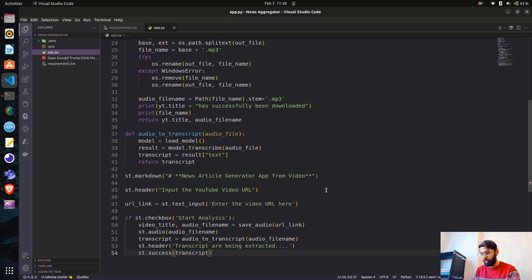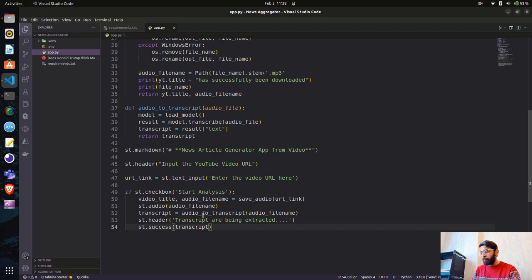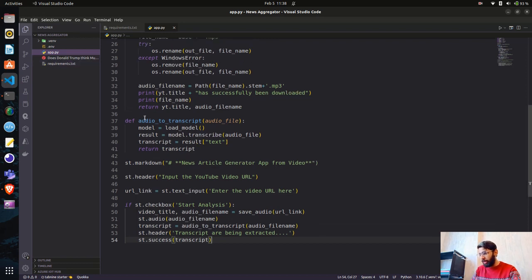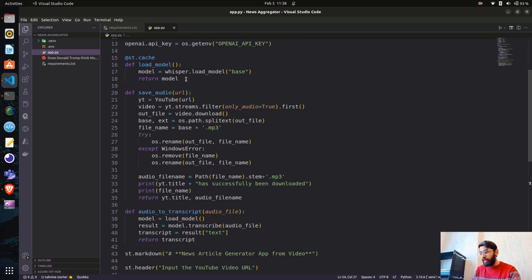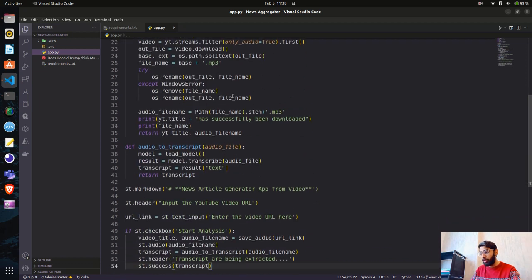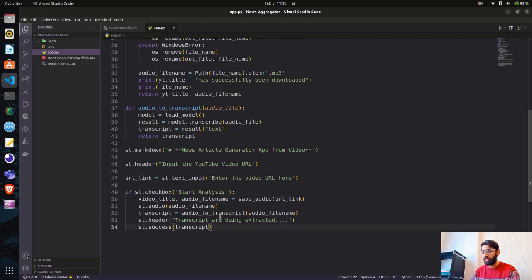Now let's see if it's working. What we have done is we have this audio file name here, and we take this audio file name and pass it to this audio to transcript function that we have written over here. What we are doing here is we have loaded the model, the Whisper base model, and we are using that base model here. We are taking this audio file which we have saved in the directory, and we are generating the transcript. We are running the model, extracting the transcript, and returning it over here. We'll get the same transcript here for the particular audio.